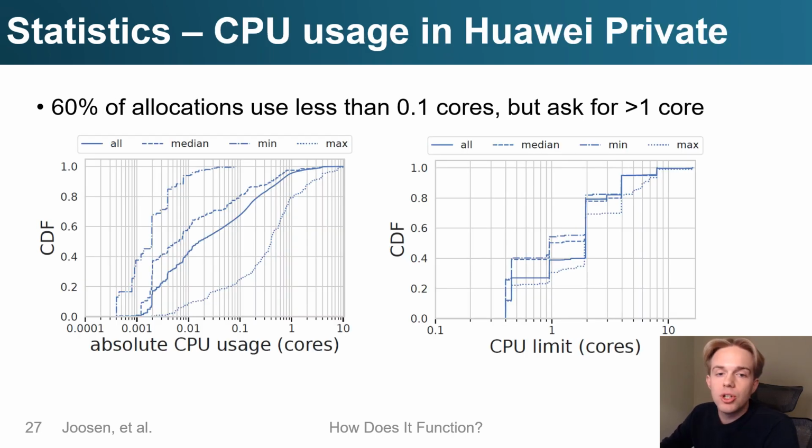So here we show the CDFs of CPU usage and CPU limits for all allocations, as well as median, maximum, and minimum for each function. So we see here that user-specified limits are much higher than usage usually, with 60% of allocations using less than 0.1 cores, but asking for more than 1 core.